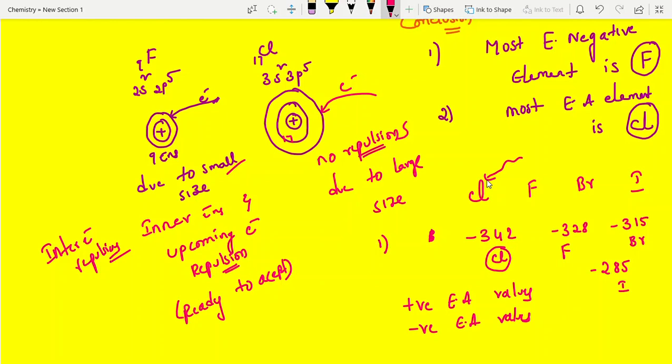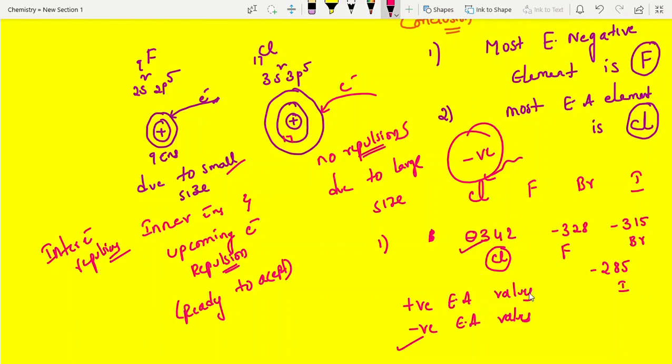Why? After accepting the electron, it reaches the noble gas configuration. These are all factors, right? Taking an electron means what is the charge? Negative charge. So according to mathematics, this is the lower value, right? But don't see the sign. Hide the sign. Just put the number; the bigger number, that is chlorine. Like that you can select.